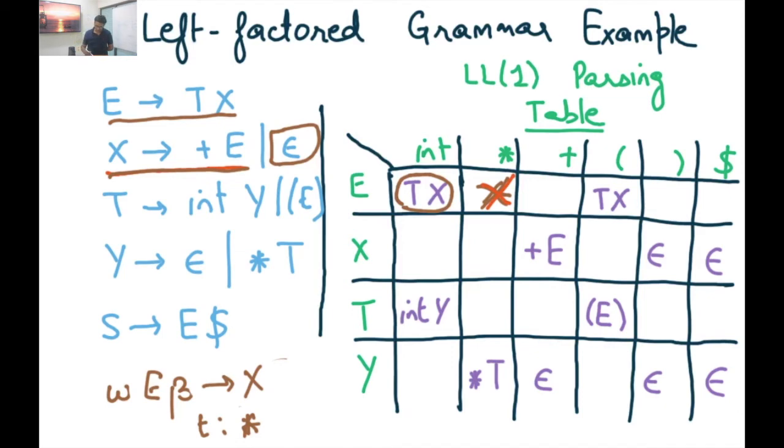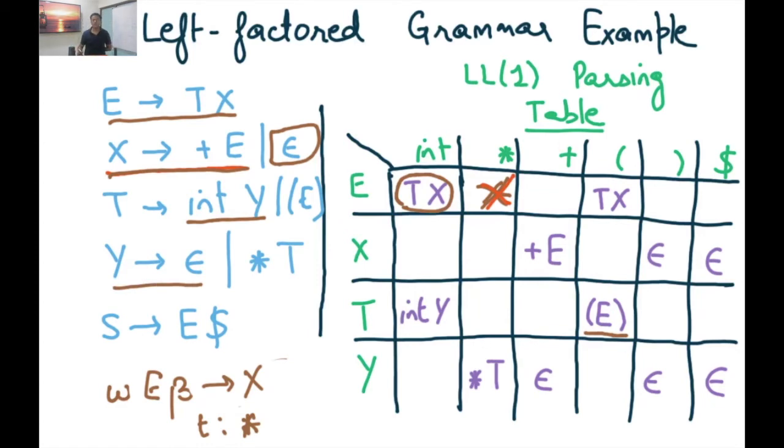All right. Similarly, if I am trying to derive from T and my next token is an integer, then I should use the first production int Y. On the other hand, if the next token is open parentheses, then I should use the second production, parenthesized E. Finally, if I'm trying to derive from Y and my next token is a star, then I should use star T, which is my second production for Y. On the other hand, if it is either plus or close parentheses or dollar, then I should use the epsilon production, the first production, produce epsilon from Y.